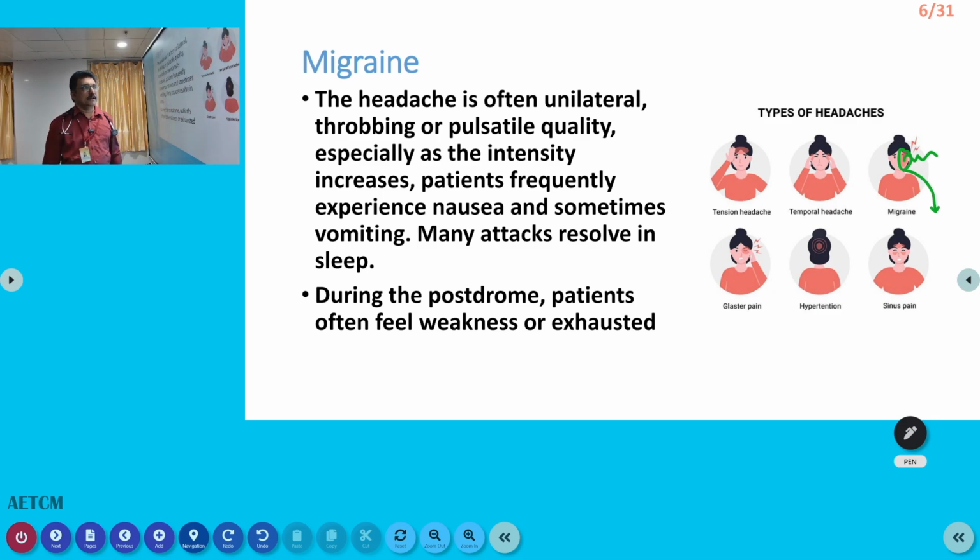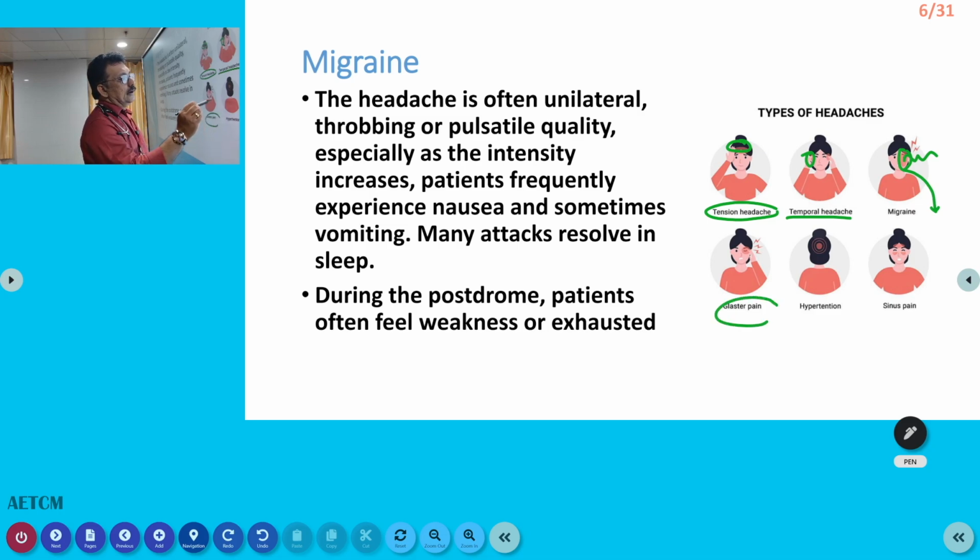Whereas you see another important type, tension headache. It is like a band around the head, continuous pain. Temporal headache, mostly on one side, is mainly seen because of temporal arteritis; elderly individuals are classically affected. Cluster pain is eye pain, redness of eye, watering of eye, severe pain on one side. Hypertension, mostly it is like a heaviness of head. Sinus pain or sinus tenderness can be there in many patients. Nasal congestion can be there.